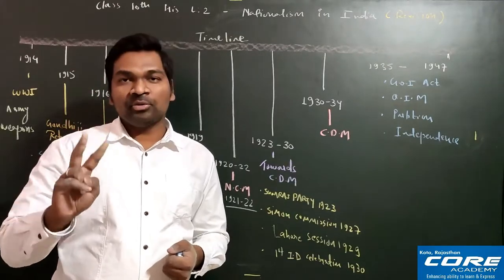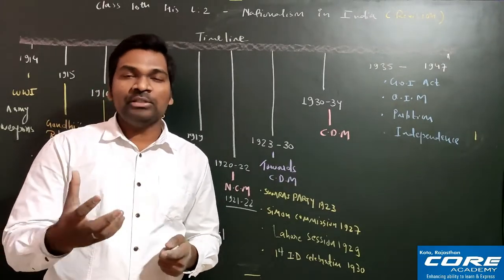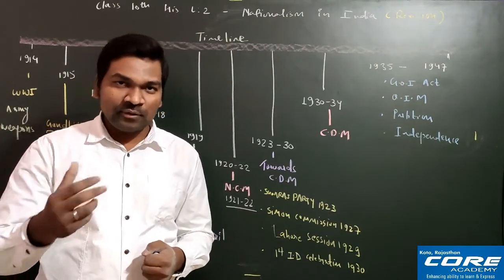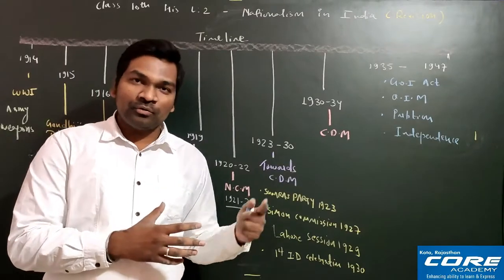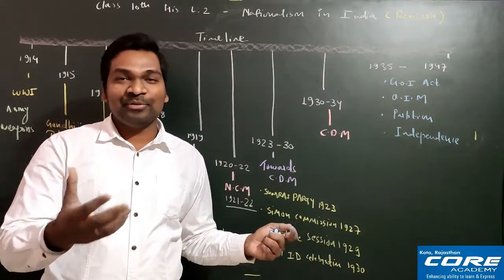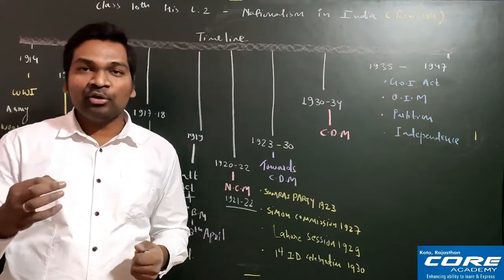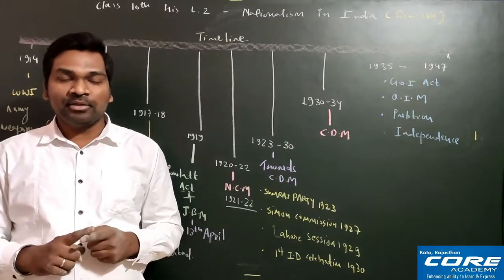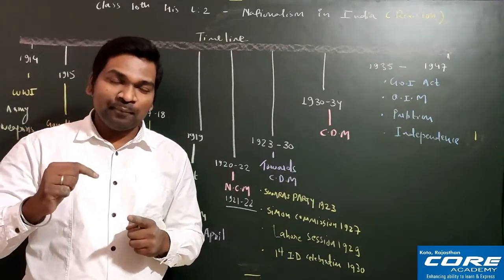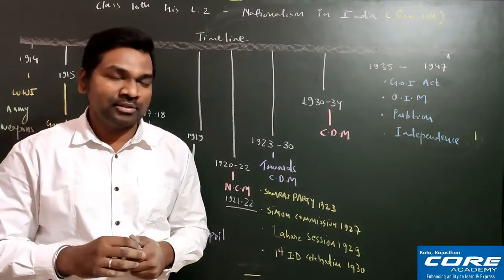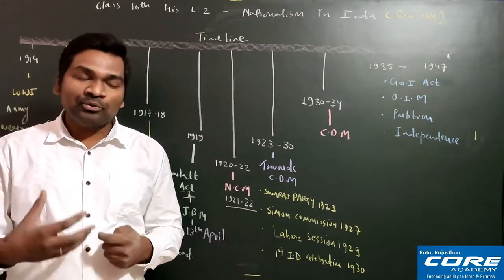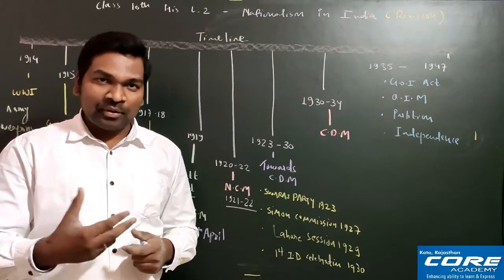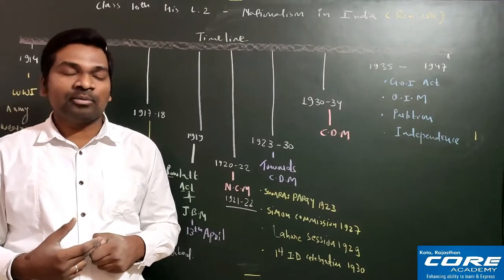The two ideas, two proposals they have given, that is roundtable conference and dominion status. This proposal has been accepted by the Viceroy of India at that time. So who was the Viceroy? Lord Irwin. And what is the meaning of Viceroy? Viceroy was the supreme authority of British India during that time. Remember, Viceroy was the highest post within British India at that time. So the Viceroy of India, Lord Irwin, has also given his approval of this dominion status and roundtable conference.